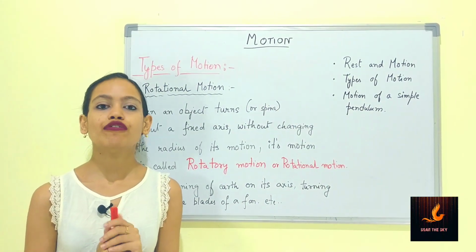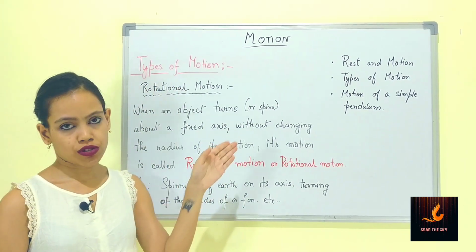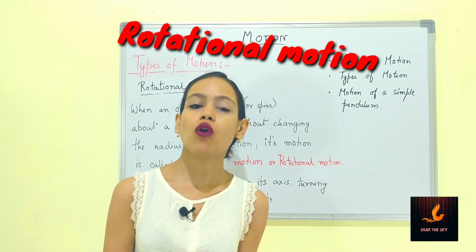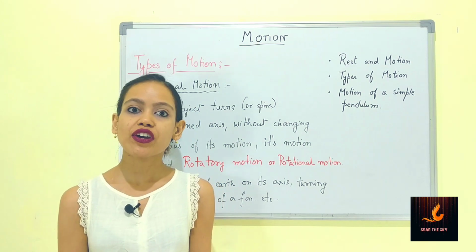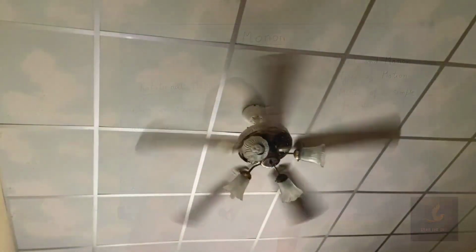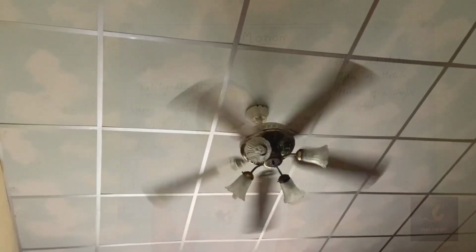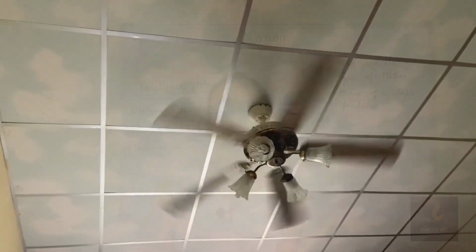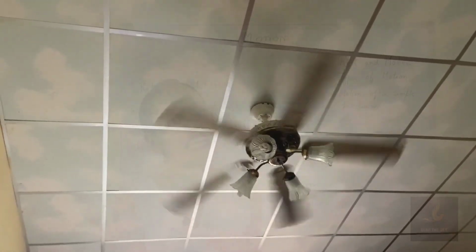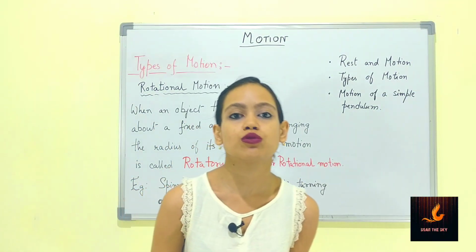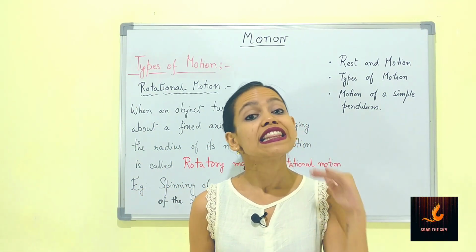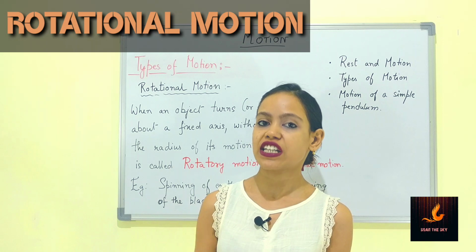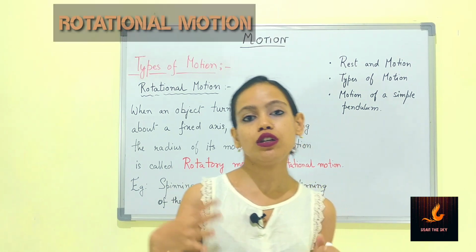The next type of motion is rotational motion. Before coming to the definition, I will just try to give you a concept of what rotational motion is. Have you ever noticed the blades of the fan moving round and round like this? They are not moving from one place to another. They are fixed at one particular place at the center of the fan, but their blades are constantly moving in a circular motion, though they are fixed at the center. This kind of motion is called rotatory motion or rotational motion. This is how rotational motion occurs.